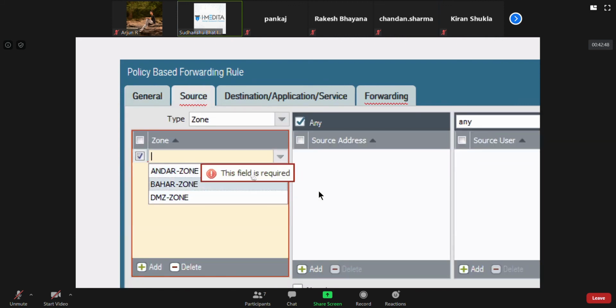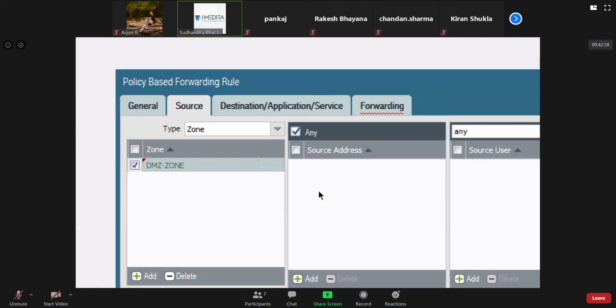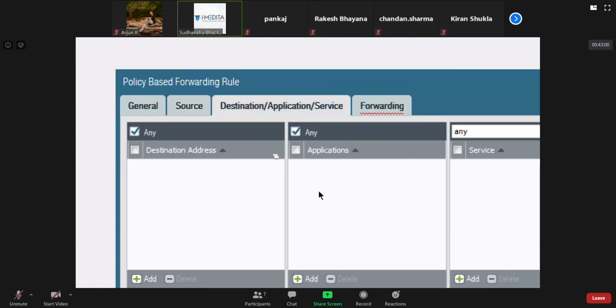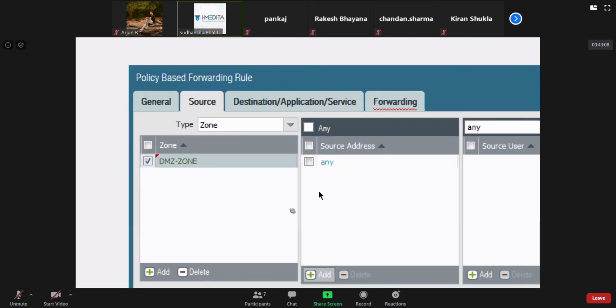Like if I know that something is hosted within the DMZ, I want that for this thing, I can mention destination as well here. And a source address, particularly if I want to harden it, like maybe 10.0.2.11, I think.